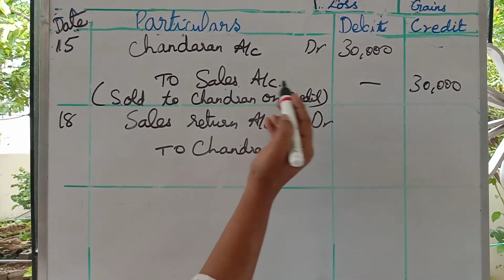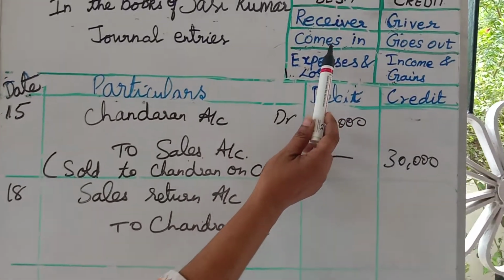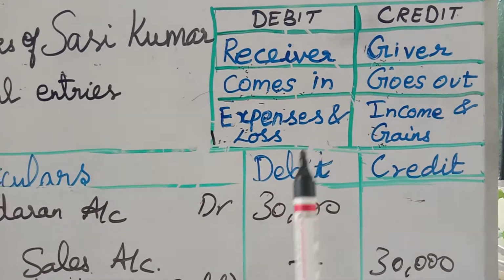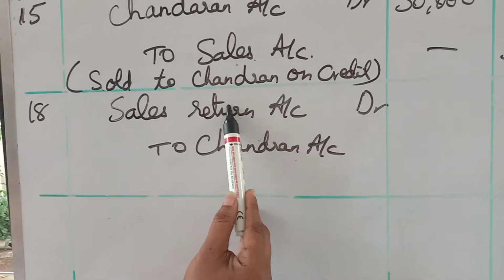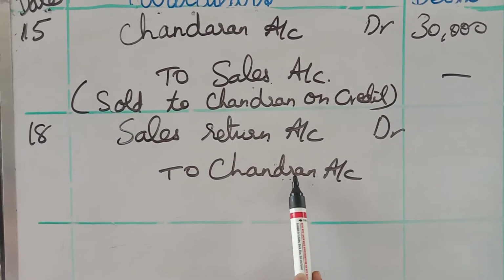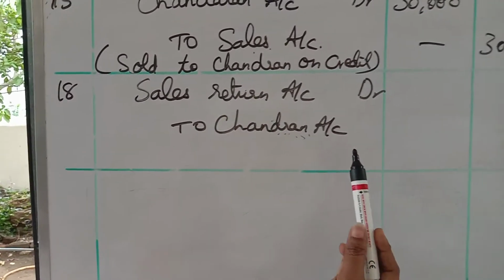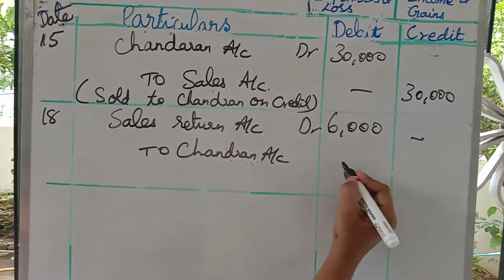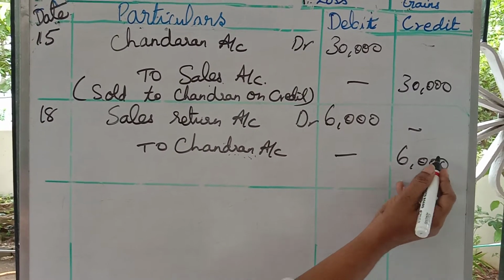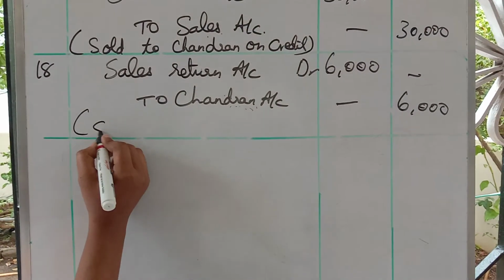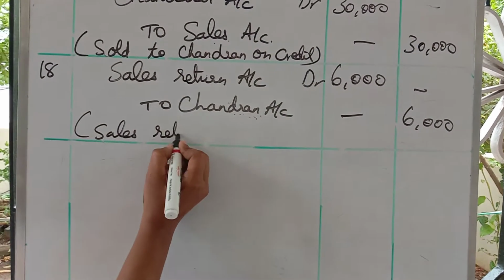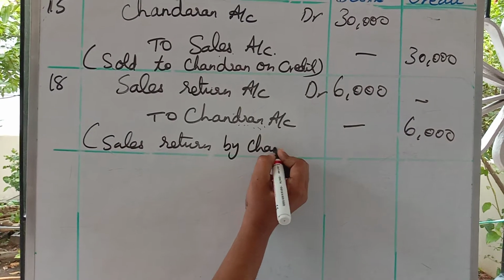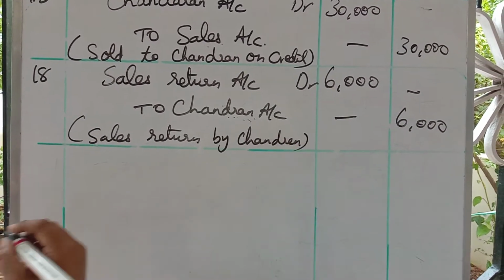account. See, according to the golden rule, what is coming in? Goods is coming in. So that's why I am writing it on the debit side. Who is the giver? Chandran is the giver. So that's why I am writing Chandran on the credit side. How much is the amount? 6,000. Dash 6,000. So what will you write? The sales return by Chandran.